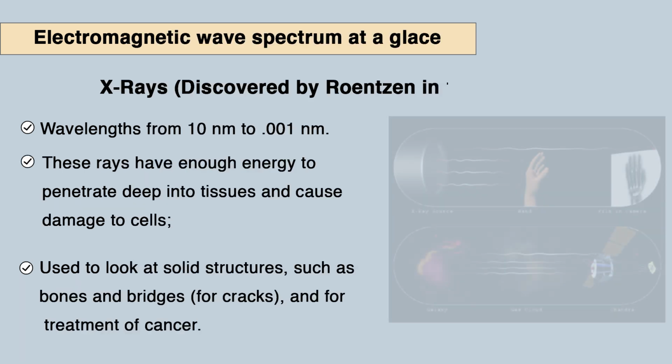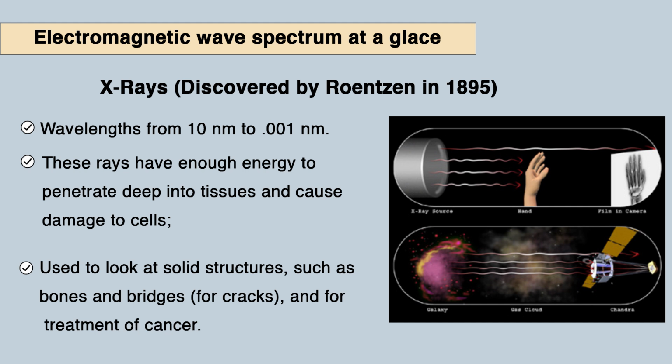X-rays were discovered by Röntgen in 1895, and their wavelength range is from 10 nanometers to 0.001 nanometer. This wavelength range is in sequence, as we have shown in that wavelength spectrum. These rays have enough energy to penetrate deep into tissues and cause damage to cells, and they are stopped by dense materials such as bones. They are used to look at solid structures such as bones and bridges for cracks, and for treatment of cancers.